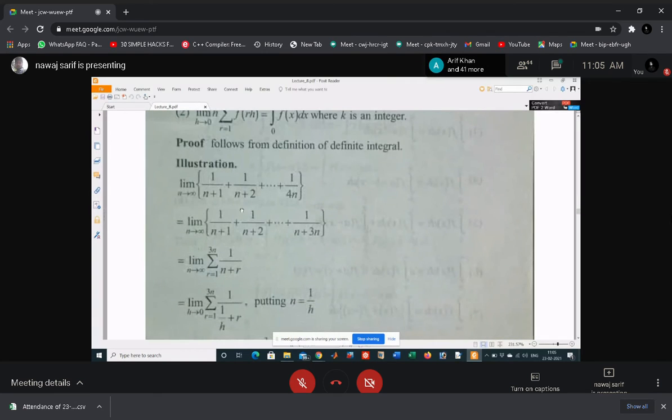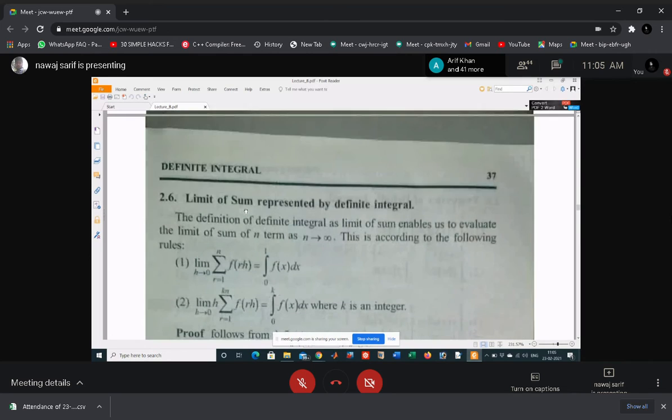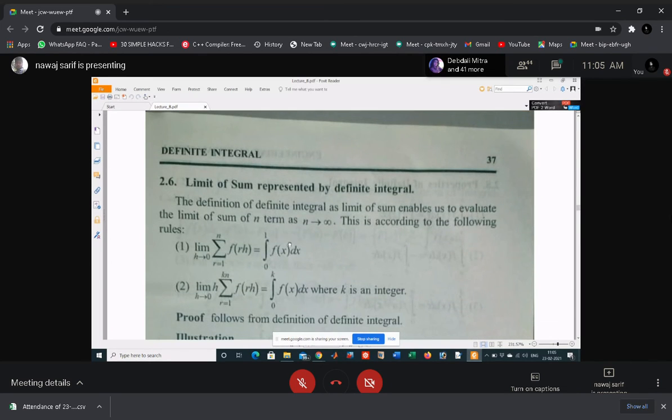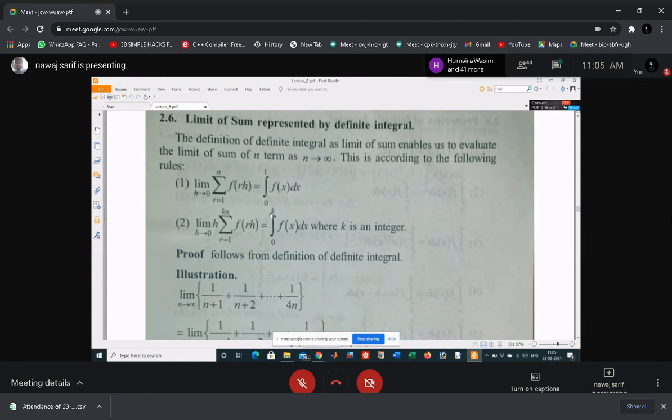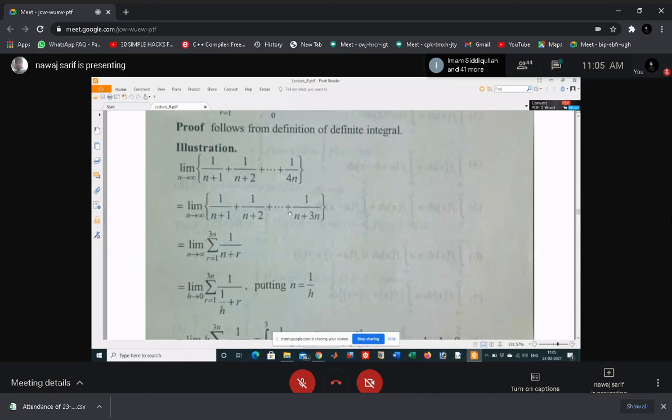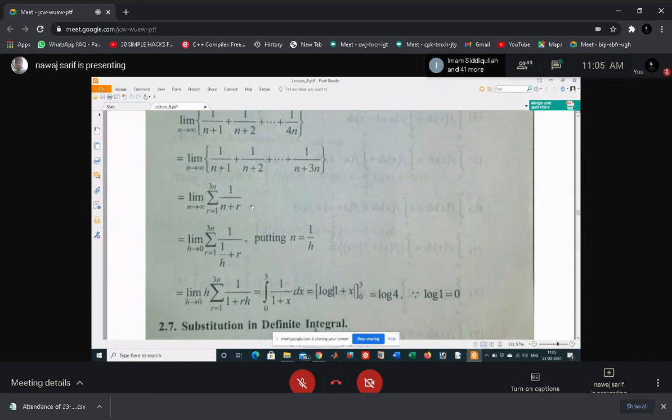I think limit of sum represented by definite integral is new for you. Did you solve this earlier? No, sir. This one is a new thing, I think. So I will give you more examples. Just try to understand this one, and then I will give you more examples.